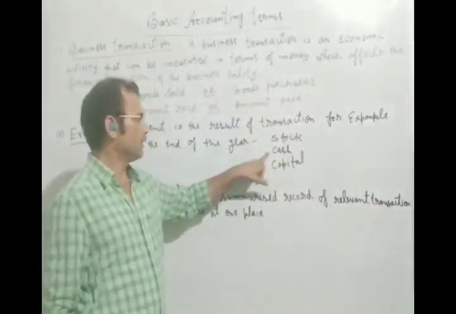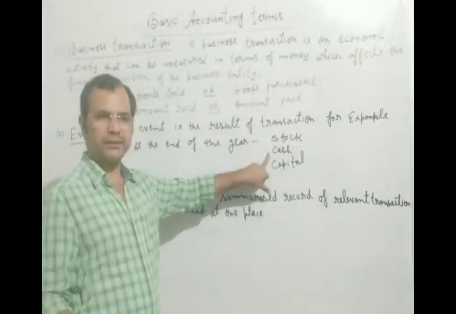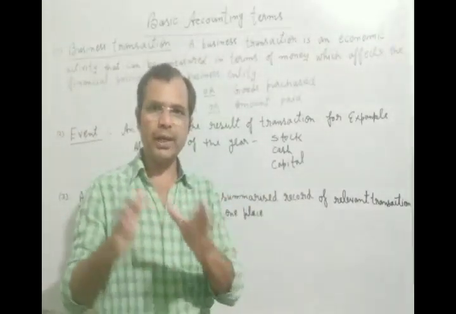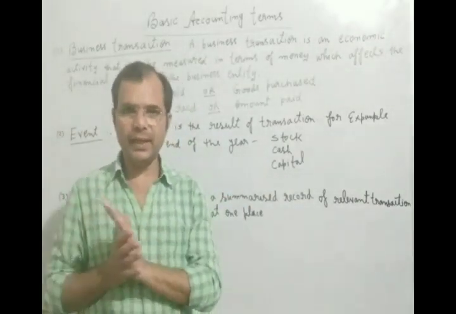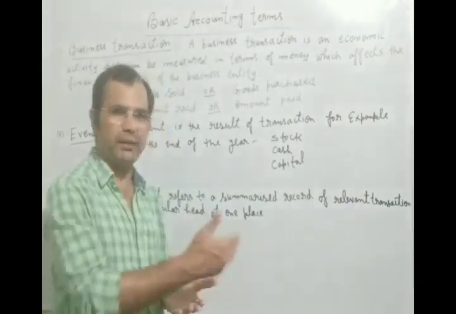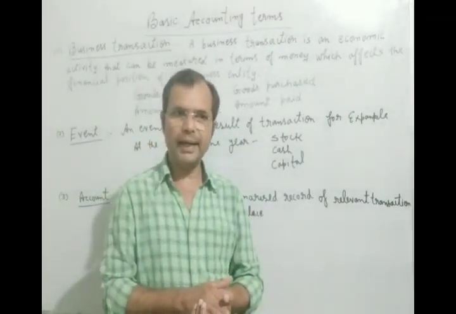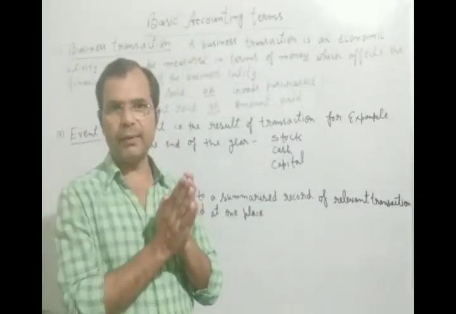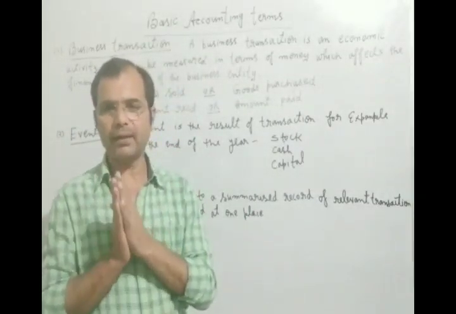And what is cash? Cash in hand and cash at bank. The money you have deposited in the bank, and you have done many transactions through the bank. At that time, the remaining balance of the bank will be called cash at bank.